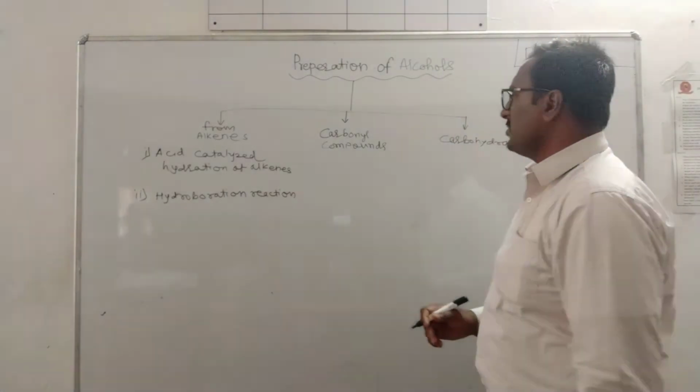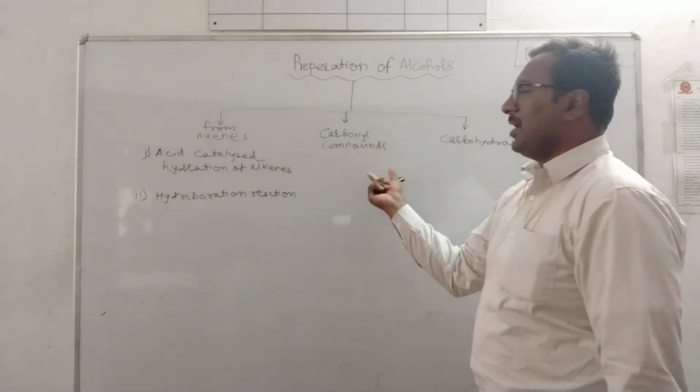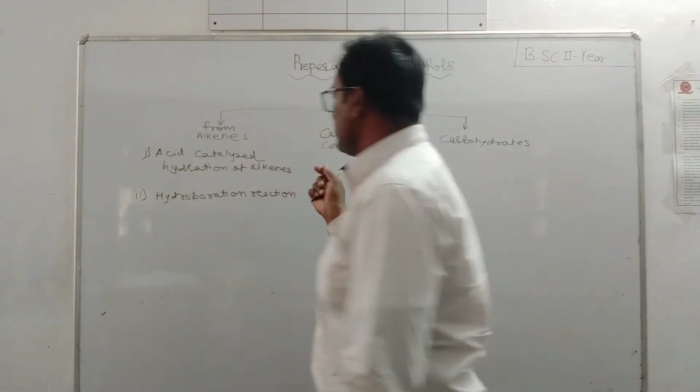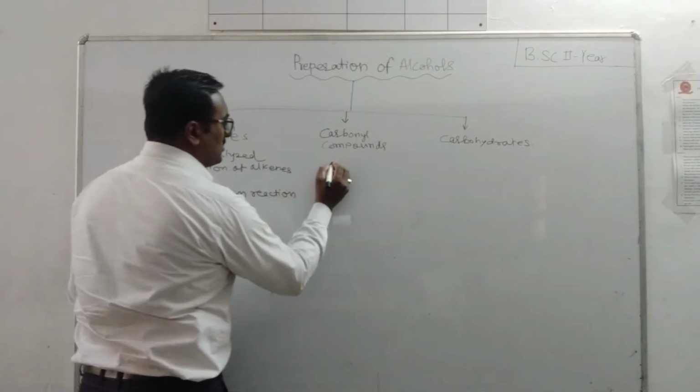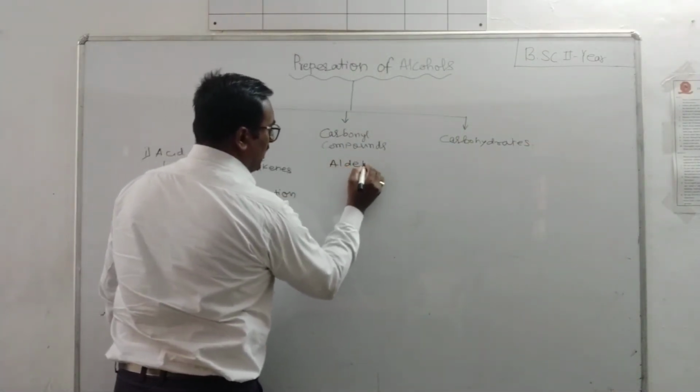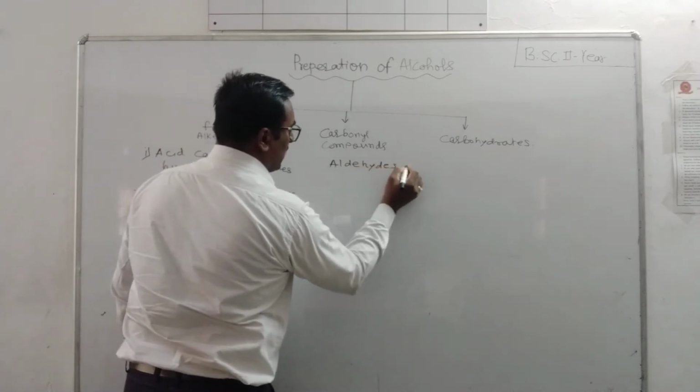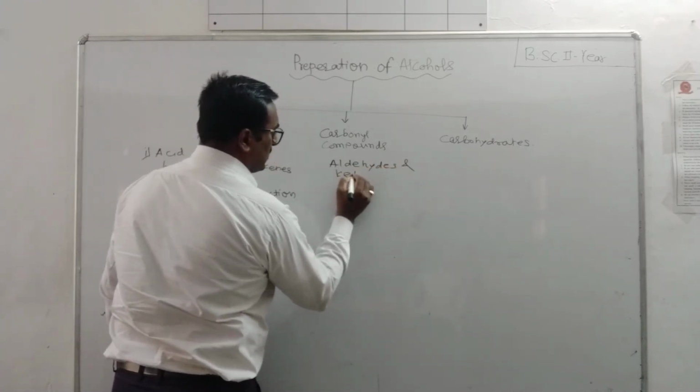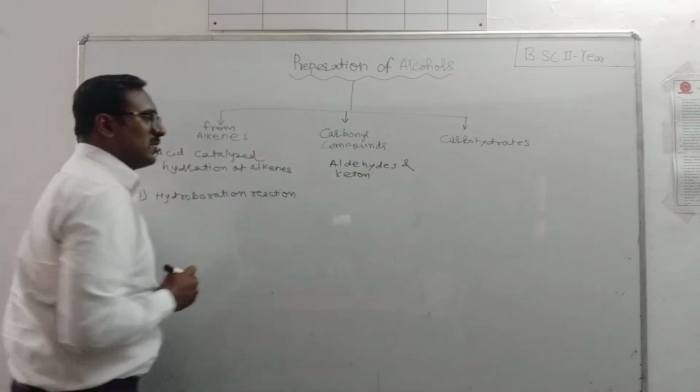Further, we want to study how to prepare alcohol from carbonyl compounds, that is, from aldehydes and ketones. How to prepare alcohols from aldehydes and ketones?